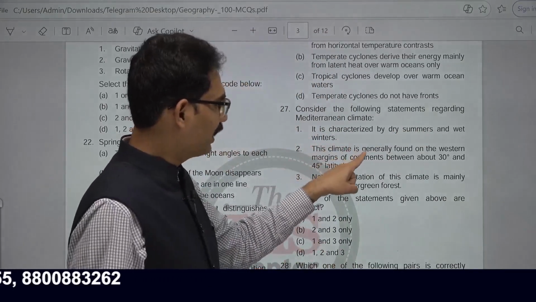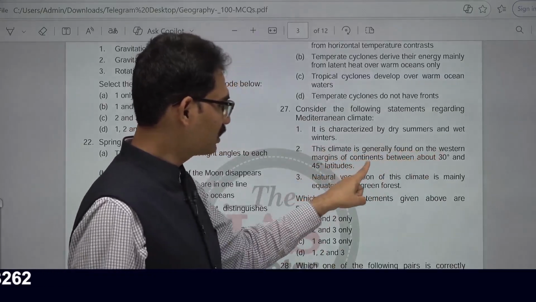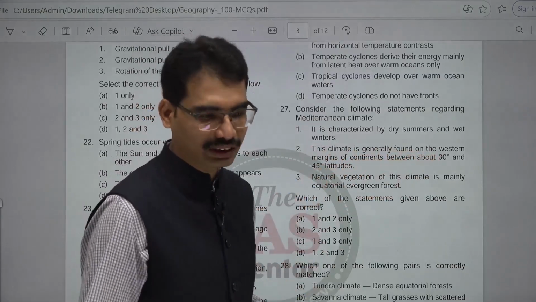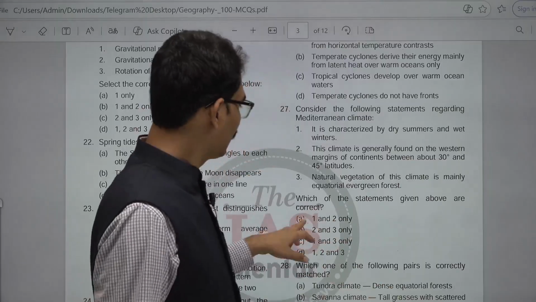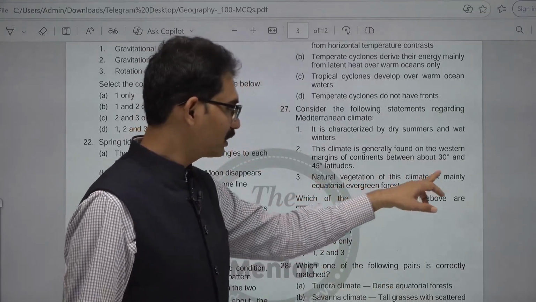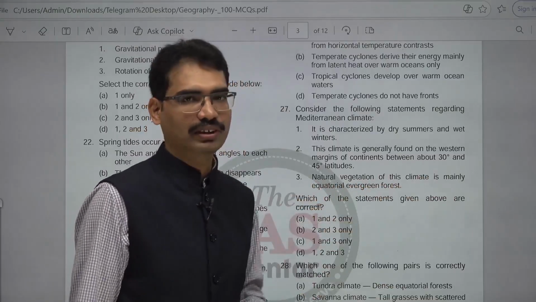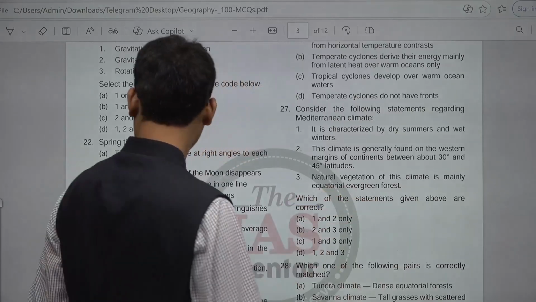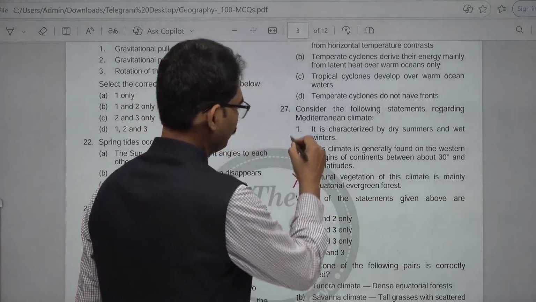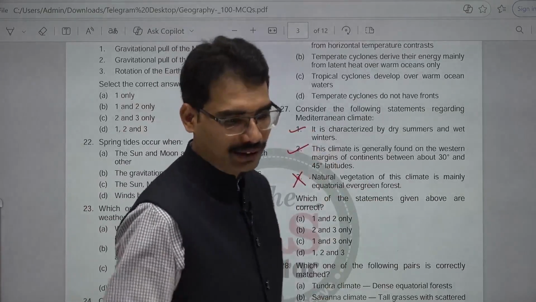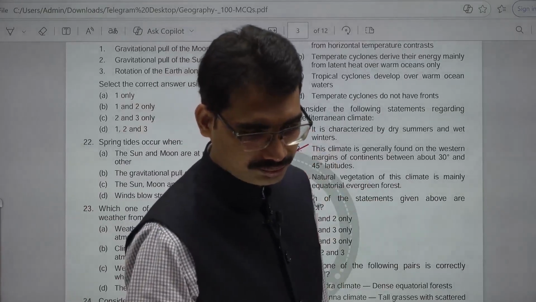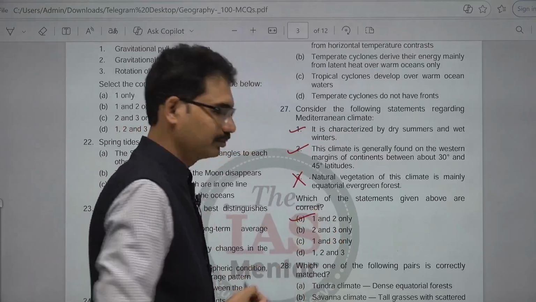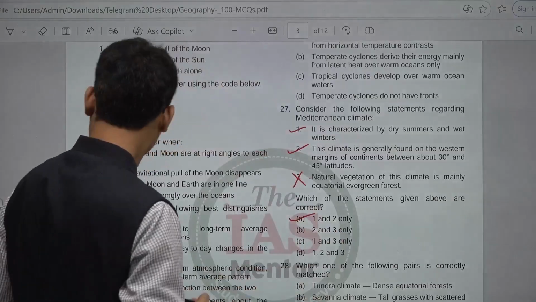This climate is generally found on the western margins of the continents between about 30 degrees and 45 degrees latitude. That is the region. Next, the natural vegetation of this climate is mainly equatorial evergreen forest. No, it is not equatorial, because equatorial evergreen forest comes near the equator, not in the Mediterranean. 1 and 2. So the answer for 27 is A, 1 and 2. 28th.